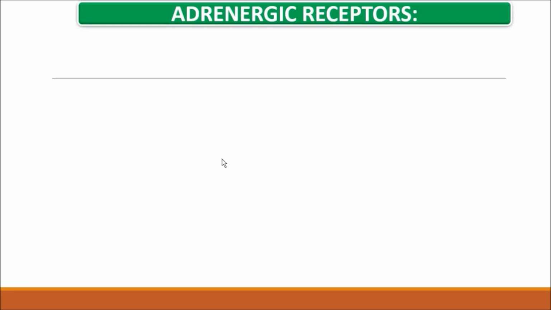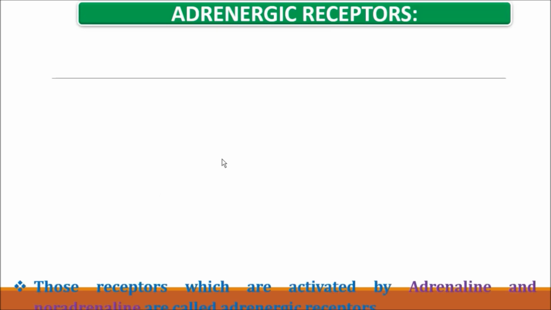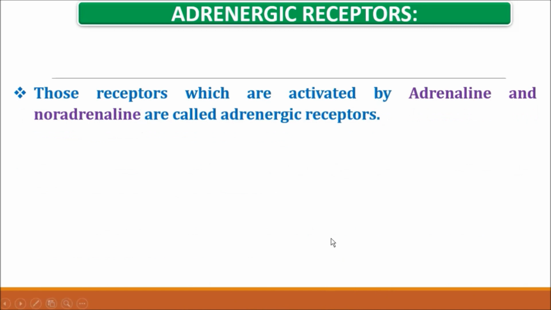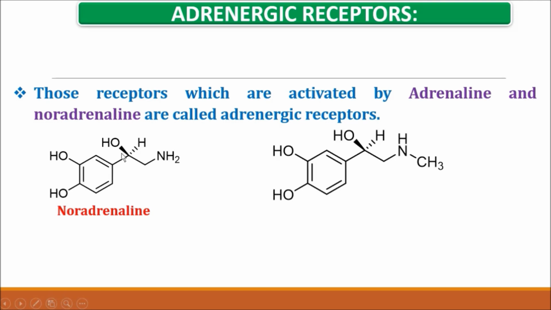What are the adrenergic receptors? That means the receptors which are activated by adrenaline and noradrenaline are called adrenergic receptors. So the receptors activated by the adrenaline molecule and noradrenaline molecule are called adrenergic receptors. Let's see the structure of noradrenaline. So this is called noradrenaline and this is called the adrenaline molecule.